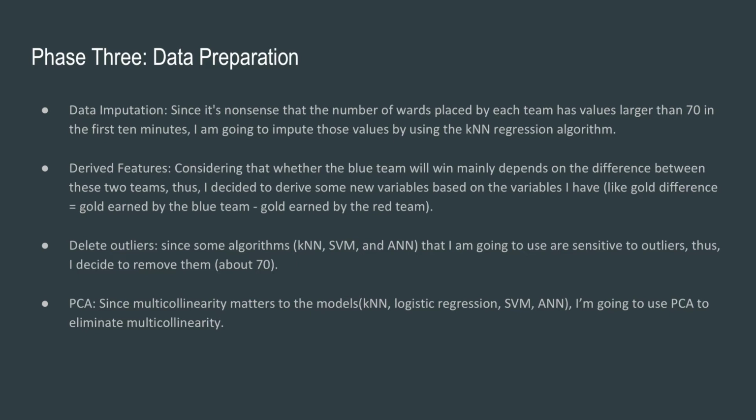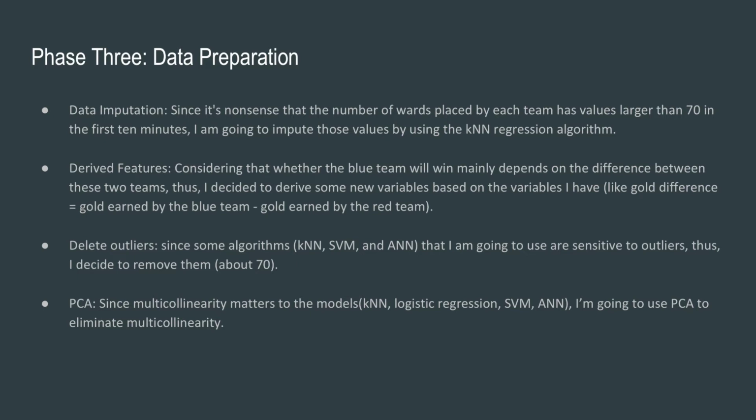And the second one is derived features. Considering that whether the blue team will win mainly depends on the difference between these two teams, I decided to derive some new variables based on the variables I have, like gold difference equal to gold earned by the blue team minus gold earned by the red team.